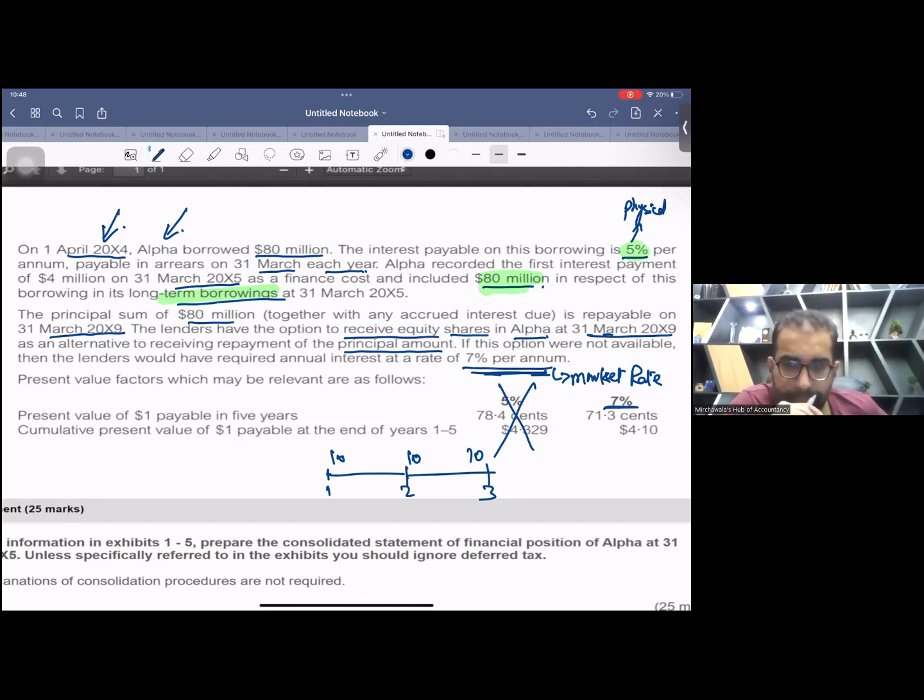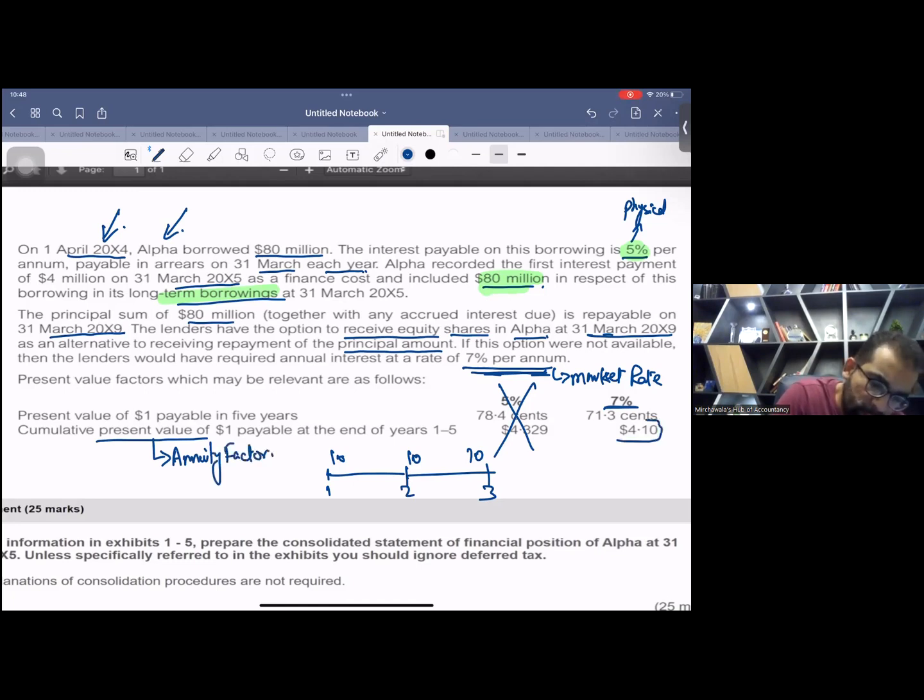Okay, so now this is the cumulative present value. Cumulative present value means this is the annuity factor. This is the annuity factor, look here. And this is just the discount factor, present value of $1 in 5 years' time. This is the discount factor and this is the annuity factor.